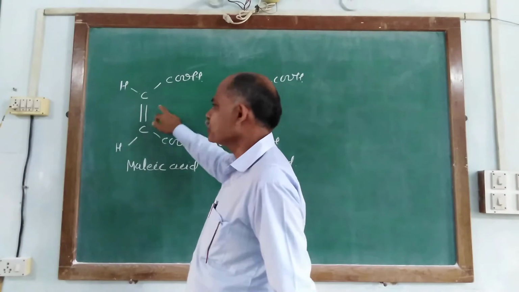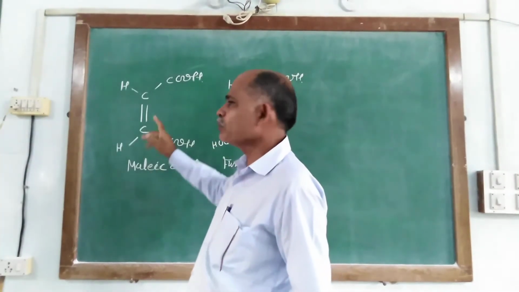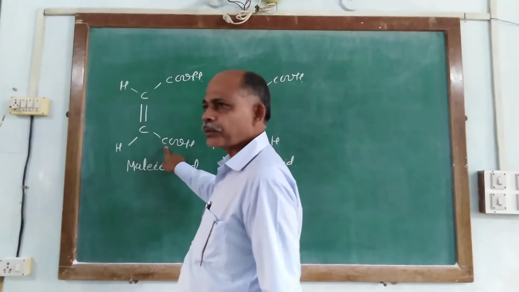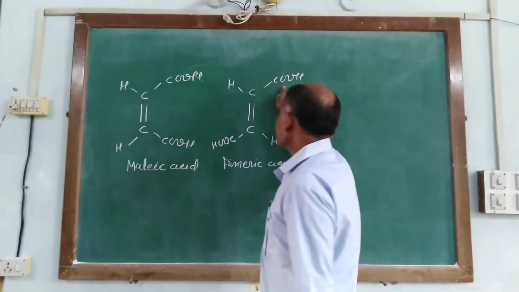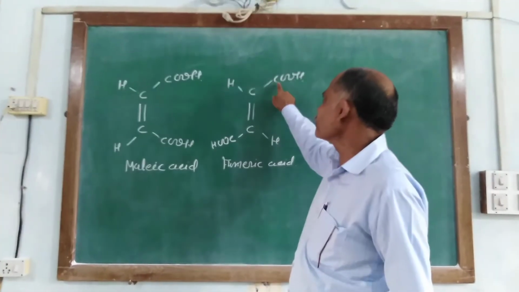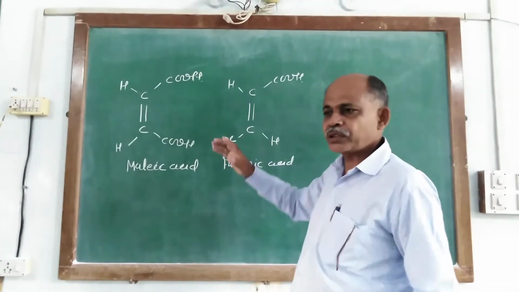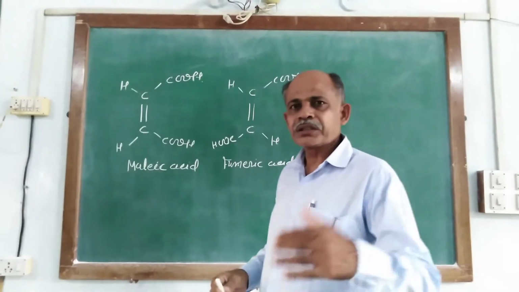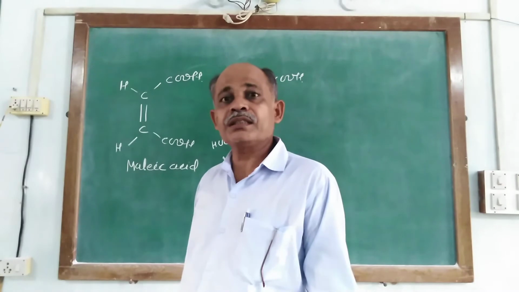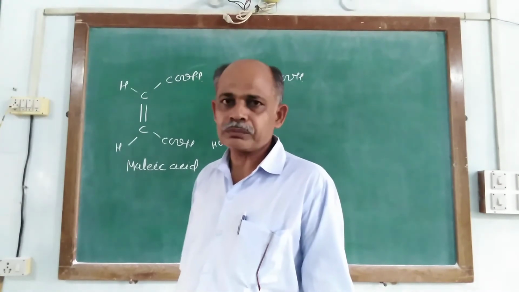Both acids consist of 4 carbon atoms: 1, 2, 3 and 4. This acid also consists of 4 carbon atoms: 1, 2, 3 and 4. So similar evidence proves that both acids consist of 4 carbon atoms.